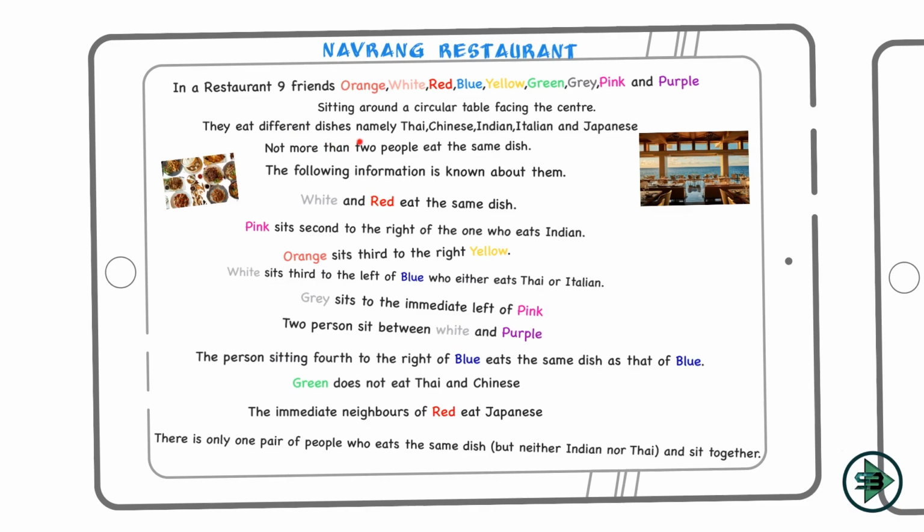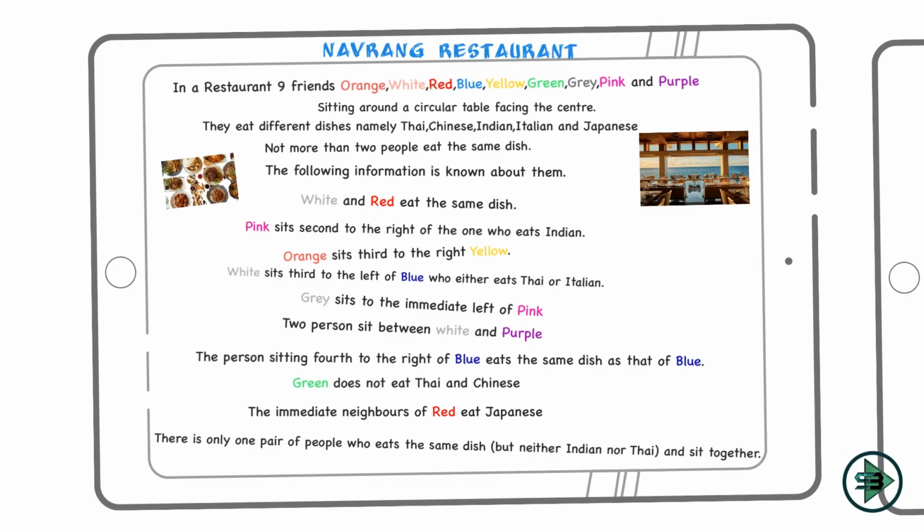They eat different dishes, namely Thai, Chinese, Indian, Italian, and Japanese. Now this is the variation. Earlier we only had people to arrange around the table, but now we have to see which dishes they are eating as well. There are 9 friends, and how many dishes? 1, 2, 3, 4, 5. So 5 dishes are being distributed among 9 friends. I need to know which friend is eating which dish and where he is sitting. That is what adds to the complexity of this problem.